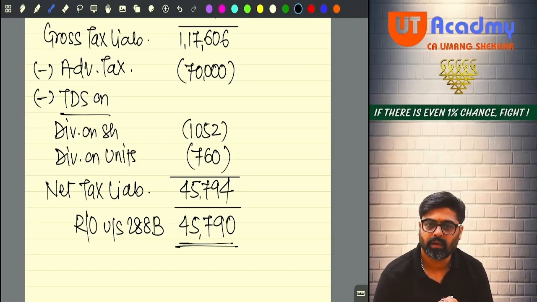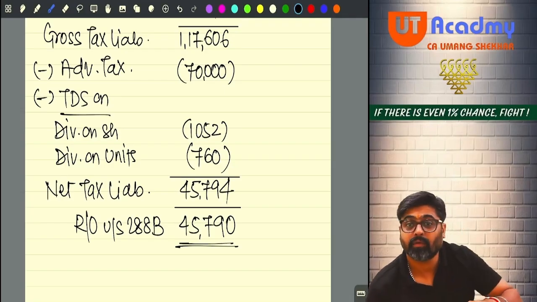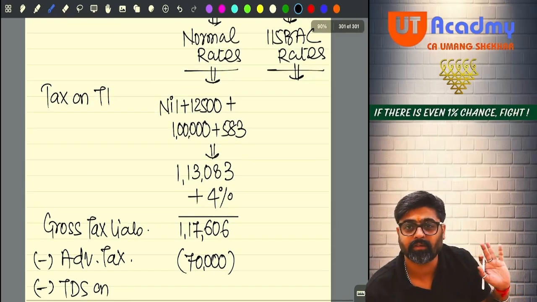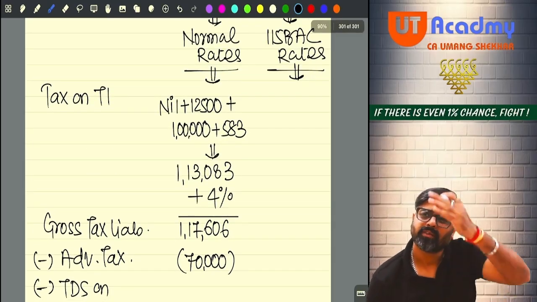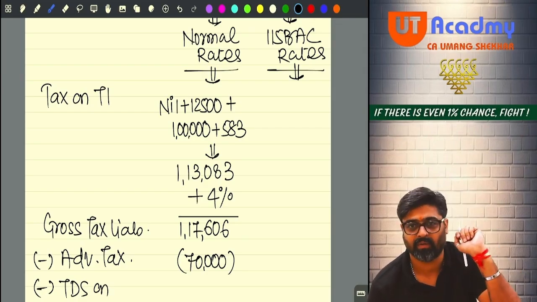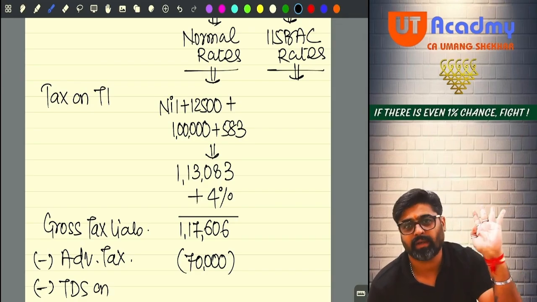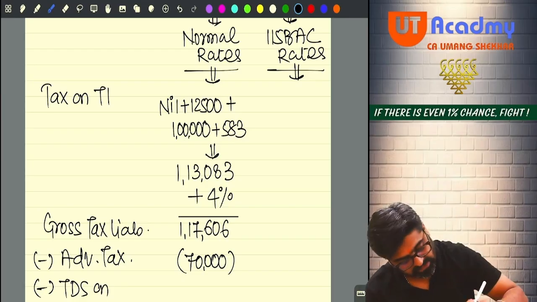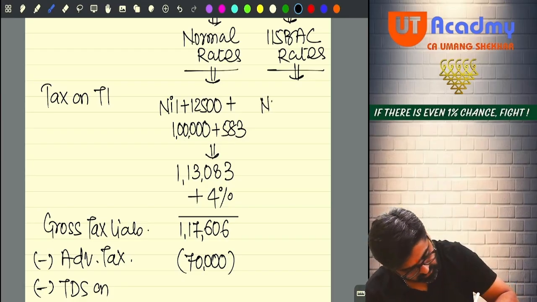Got it, sir? Now pay attention. I have not yet calculated 115 BAC. Now I will calculate 115 BAC. Same process I have to follow, but the rate applicable will be different now. First 3 lakhs, no tax. First 3 lakhs, no tax, sir.